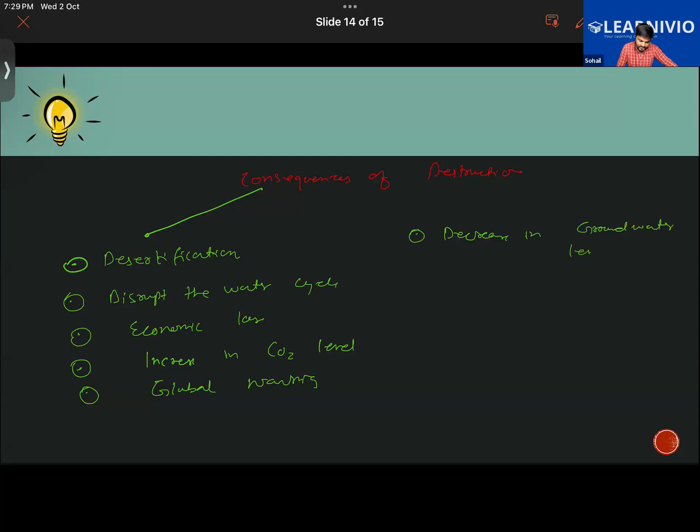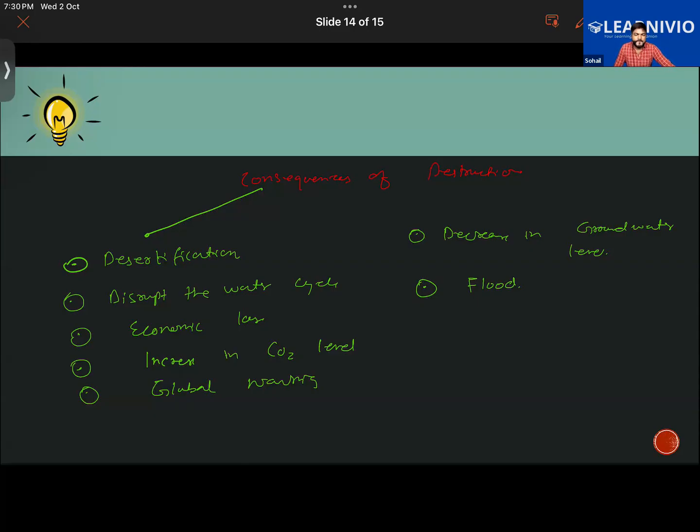So, decrease in groundwater level. And can it bring flood? Yeah, Khadija, can it bring flood? Yes, it can. How can it bring flood? I don't remember exactly how, but I know that it does. Okay, let's look at the fundamental things.